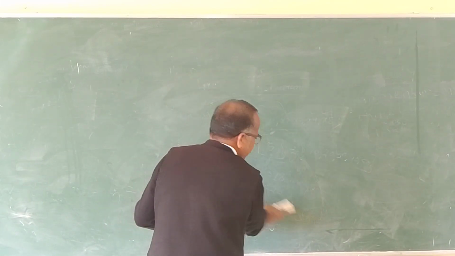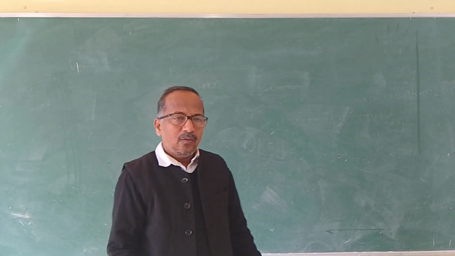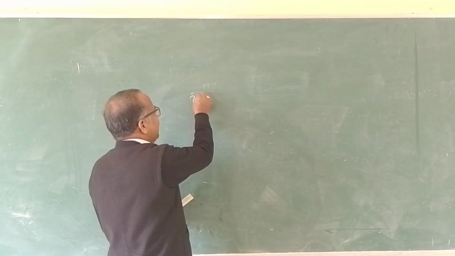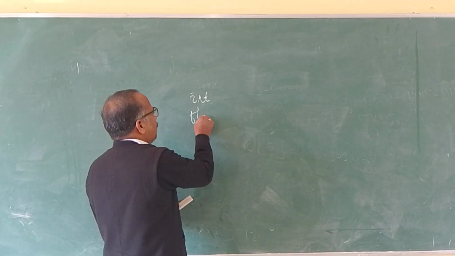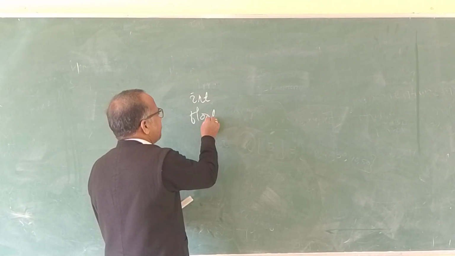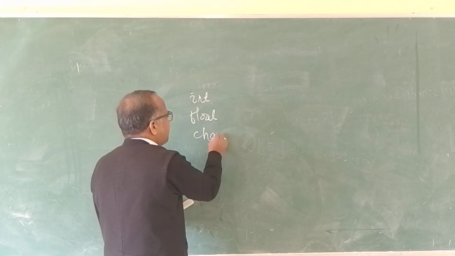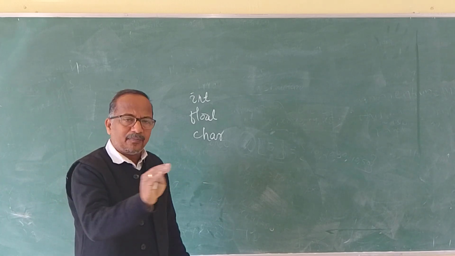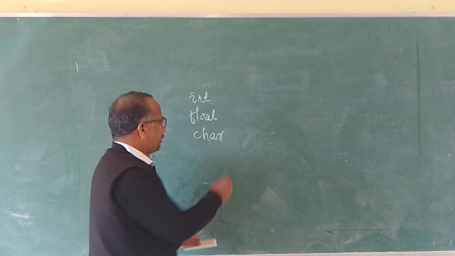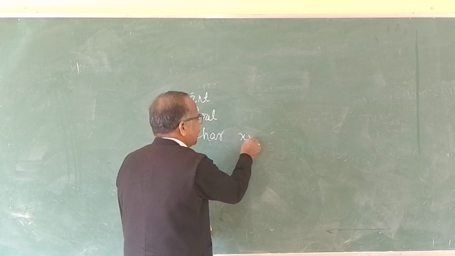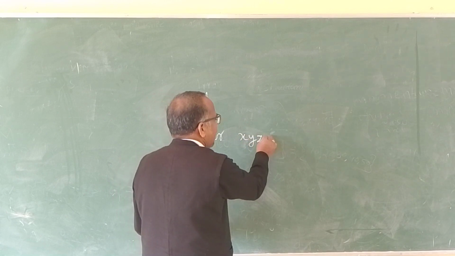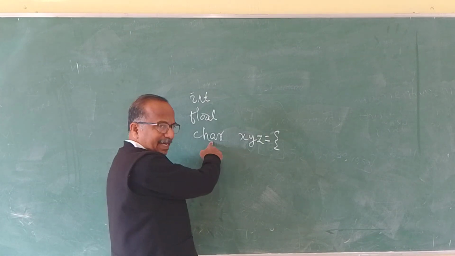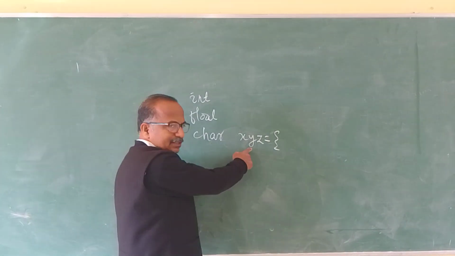So what we discussed is that while declaring an array, first is the data type: int, float, double or character. Simple data types. Say, for example, I have to store an array of characters. The name of the array is xyz.